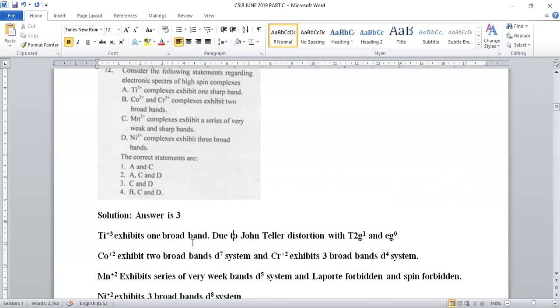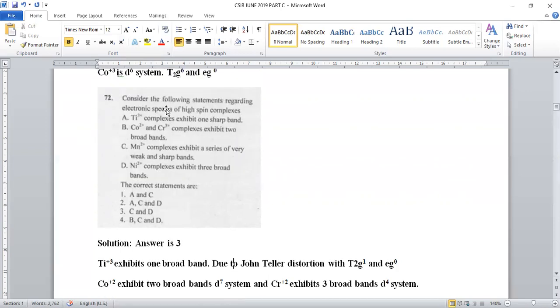That's the reason why it will give the broad band instead of sharp band. So option number 1 is not matching with this. So whatever A answers are there, they will be discarded. 1 and 2 will not be suitable for this question number 72. Let us move on to option B.